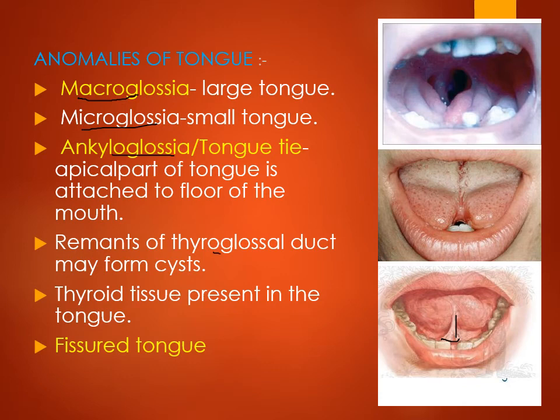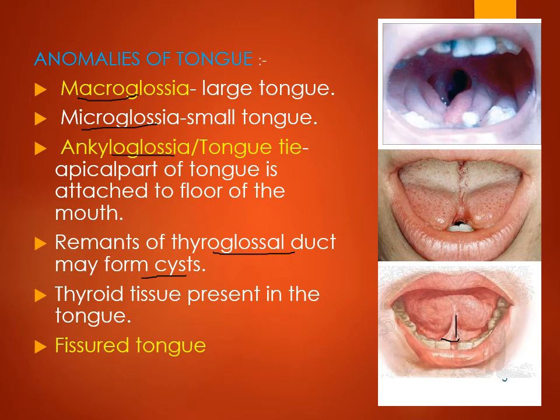Okay, and sometimes the foramen cecum, which separates the anterior two-third of the tongue and the posterior one-third of the tongue, is the site from which the thyroid gland or thyroid tissue descends into the neck. Sometimes this thyroid tissue remains in that place only, they don't descend into the neck, and they form there the thyroglossal cyst or thyroglossal duct.